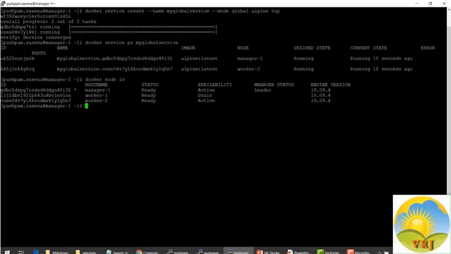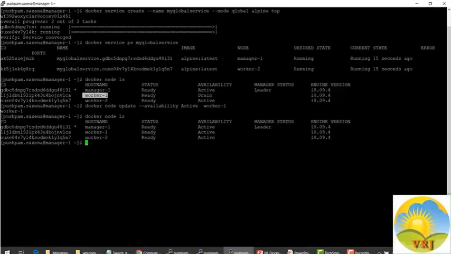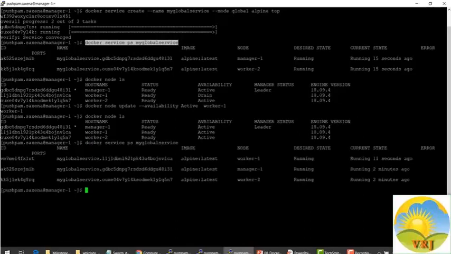So docker node update availability active worker 1. Okay, now if I do a docker node ls, it will show all the 3 nodes are active. Now let me run the docker service ps my global service. We see that the service got created on the worker 1 instance as well.